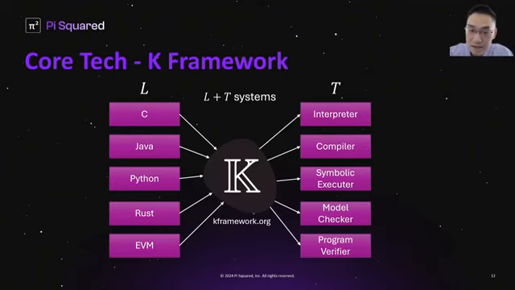So if we have L languages and T tools, we only need to maintain L plus T systems instead of L times T. And for users and language designers, K allows fast prototyping of your ecosystem because you can simply plug and play your programming language in K and automatically obtain all the tools for your language.